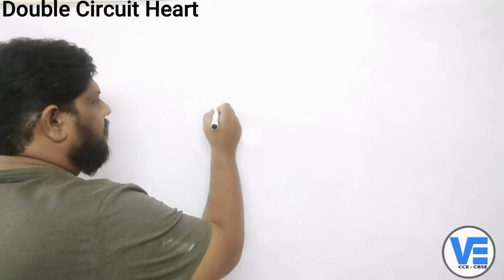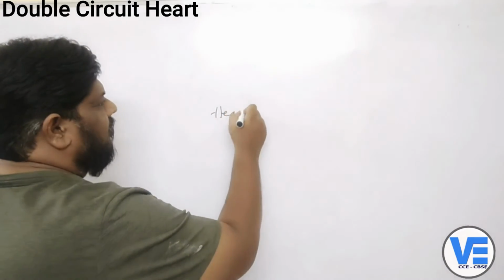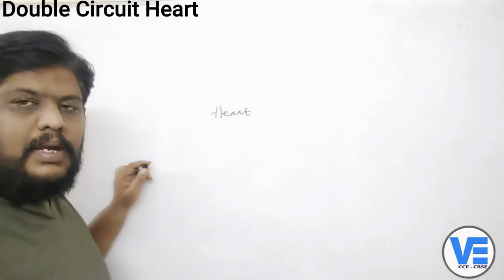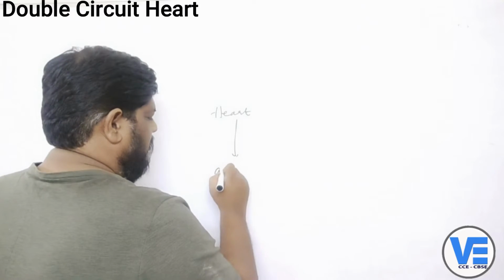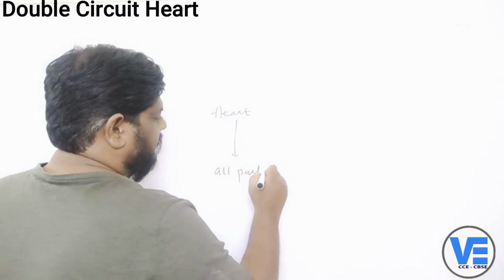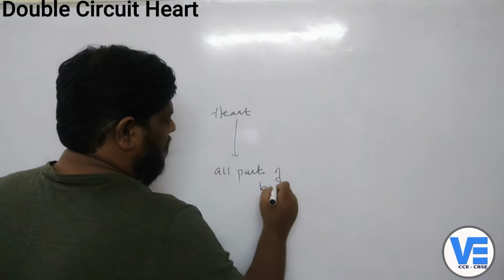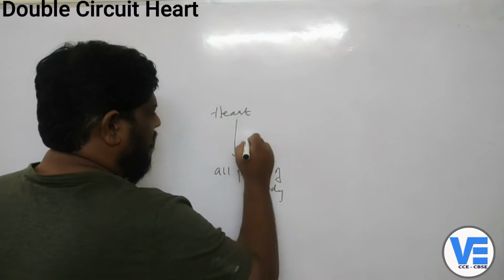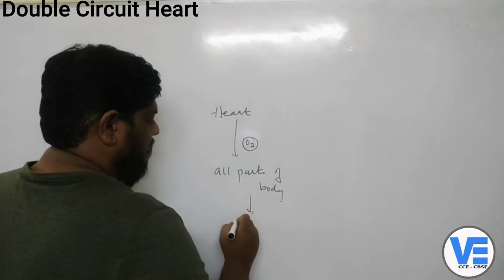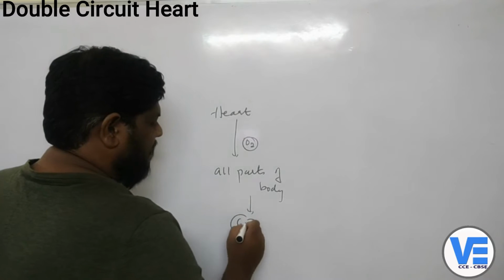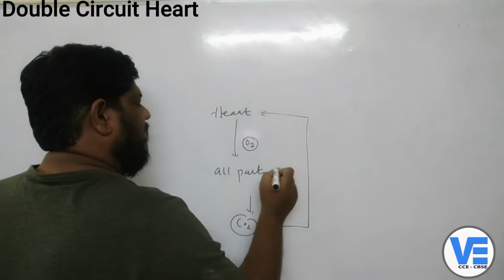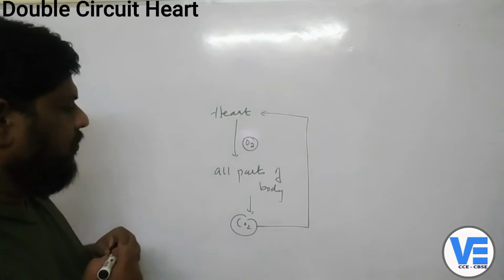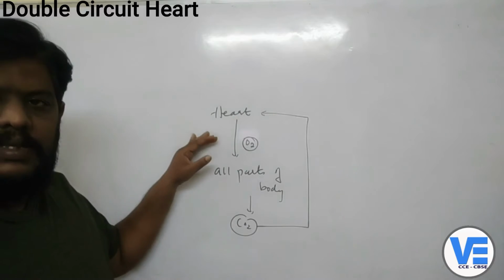Okay, children. So look at the board. Now the blood travels from the heart and goes to all parts of the body. And now what is it taking here? Oxygen. And all parts of the body will receive the oxygen and give out the carbon dioxide. And if the blood directly comes to the heart, now that means the blood is coming to the heart only once here, right? The blood is coming to the heart only once.